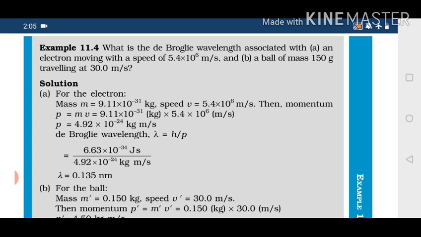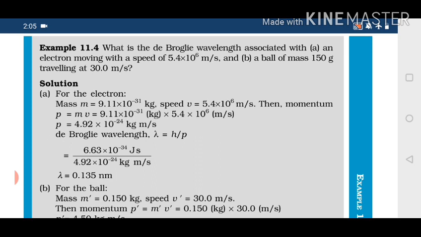The value of h is known to you. Mass and velocity you need. In A part they are talking about an electron. The mass of an electron is a constant quantity. You must know it. Speed is given to you. So all parameters are given. You just have to go through the mathematical calculations, and your answer will be 0.135 nanometer.